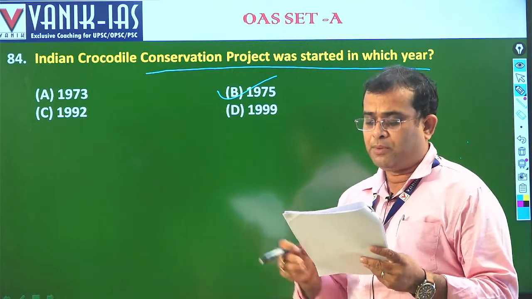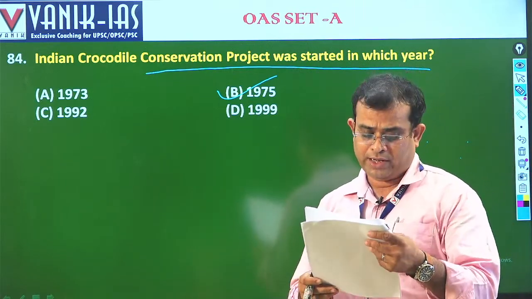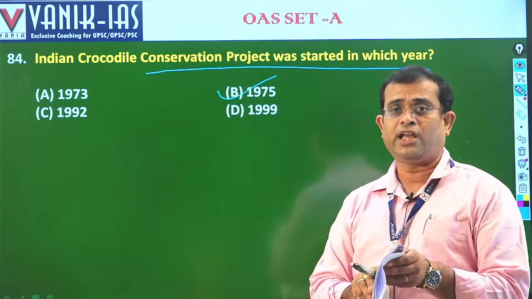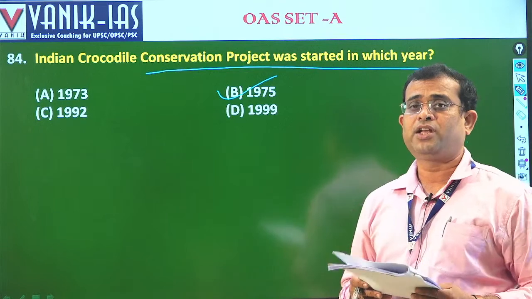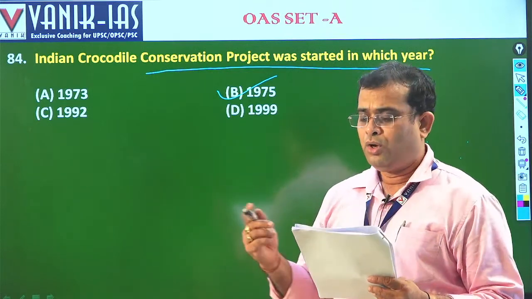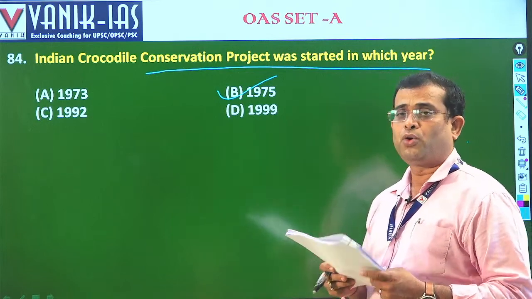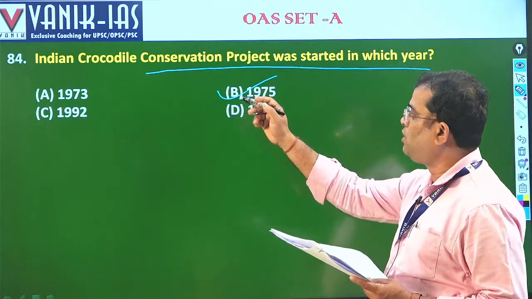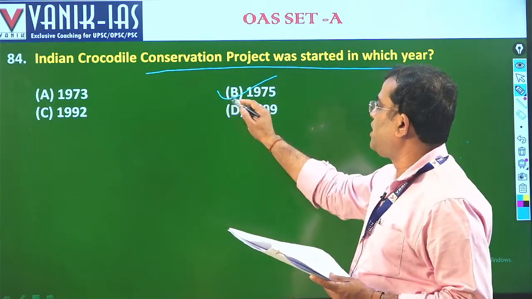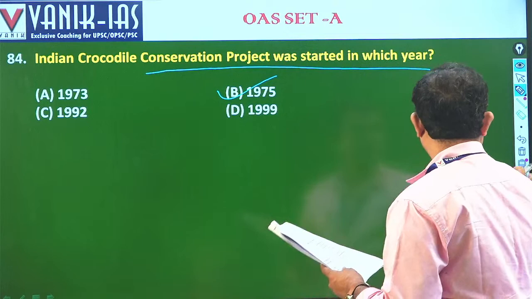Here we are, Project Crocodile breeding at Bhitarkanika. Bhitarkanika is in Kendrapada district. The government has taken the initiative of making Bhitarkanika Wildlife Sanctuary a national park only to conserve the crocodiles. So, the Project Crocodile, conservation of crocodile, started in 1975. We'll go for the next question now.